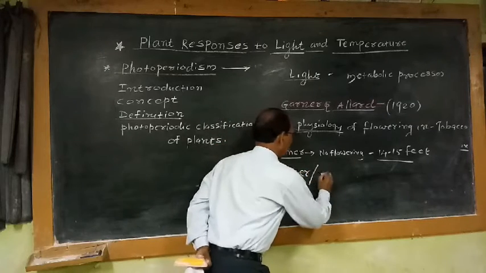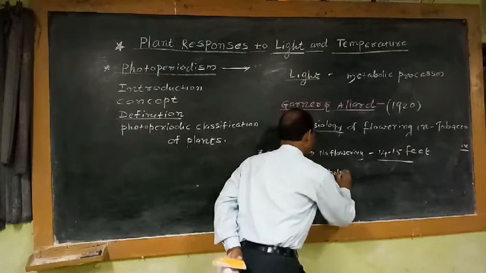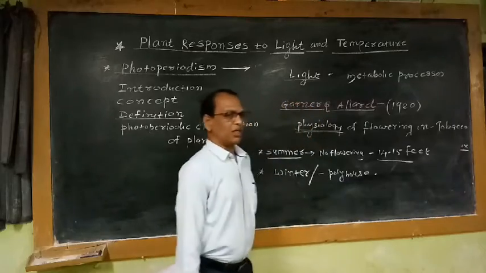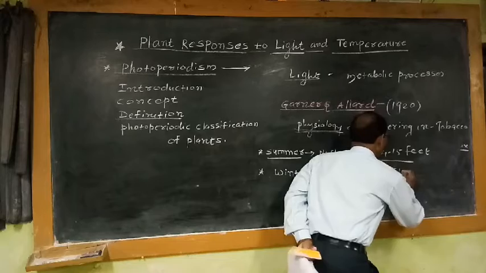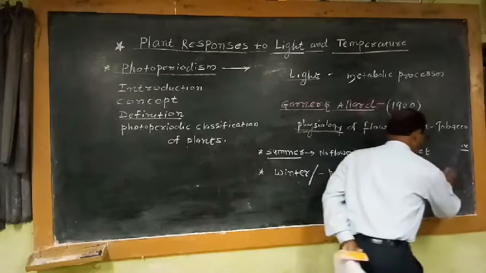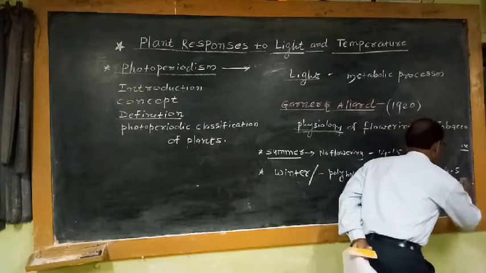as well as in a polyhouse, that means under controlled conditions, showed the initiation of flowering when the plants attained only 4 to 5 feet height.